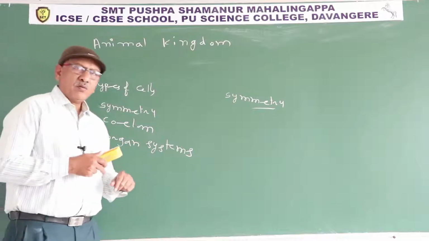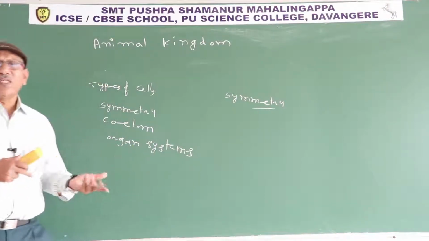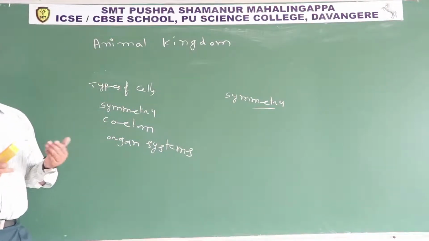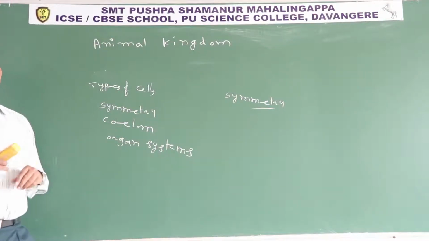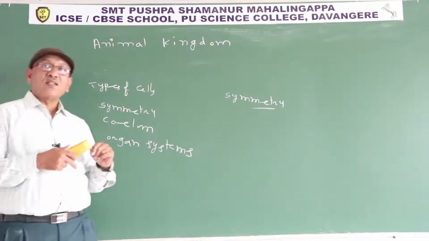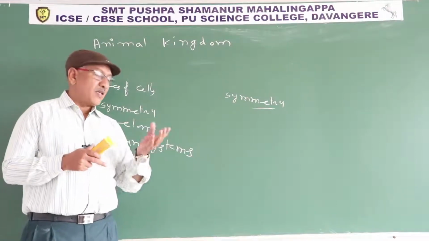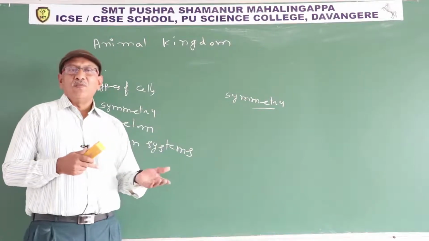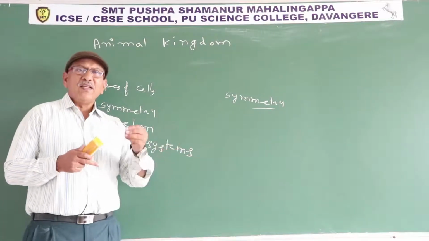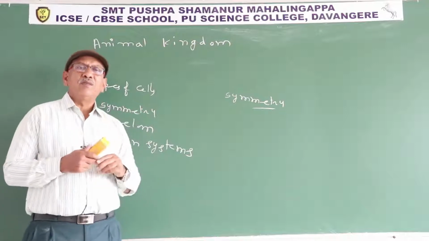For example, the digestive system is one organ system. In the case of frog, the large intestine is represented by only the rectum. Generally in higher organisms, the large intestine contains three parts: cecum, colon, and rectum. But in frog, the large intestine is represented by rectum only.